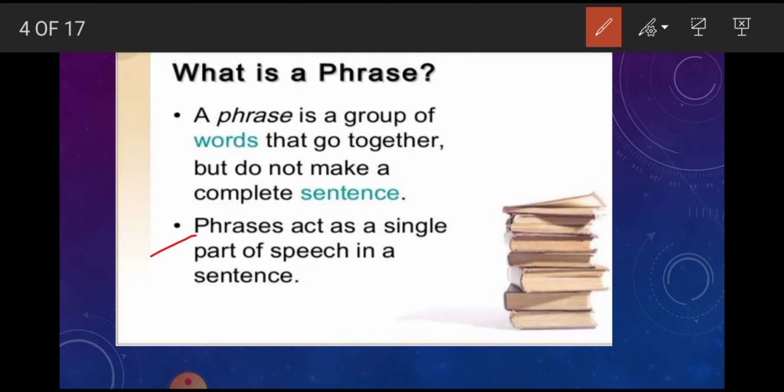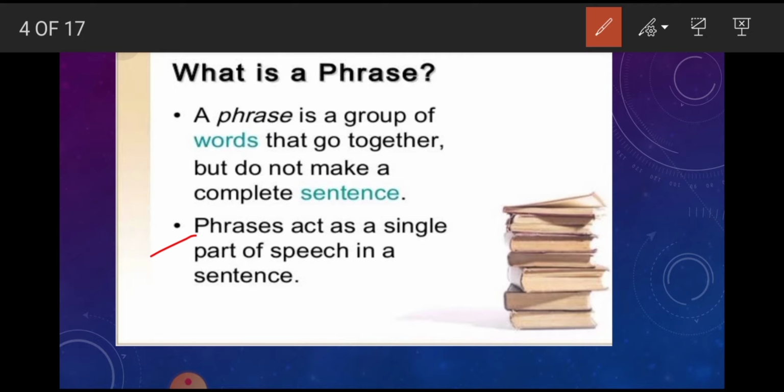Phrases act as a single part of speech in a sentence. For example, looking for is a group of words that functions as a single part of speech. It is a group of two or more words functioning as a meaningful unit within a sentence.